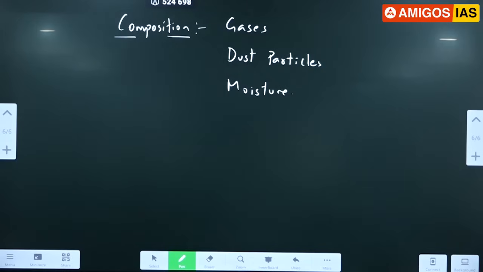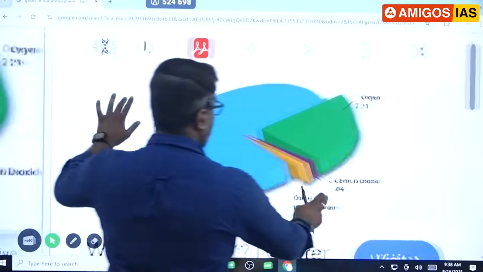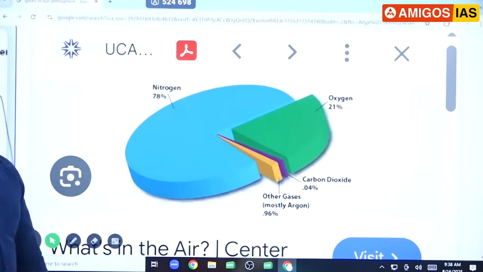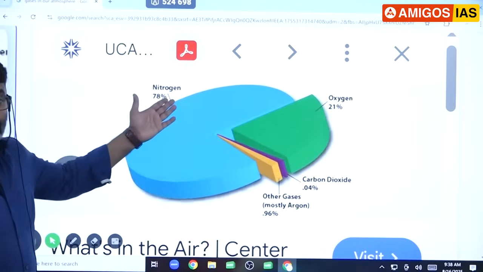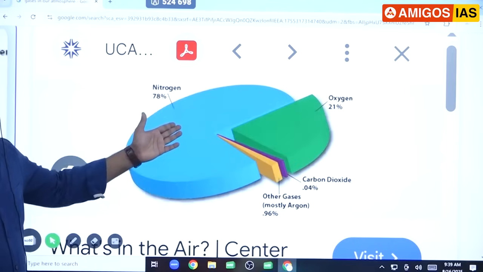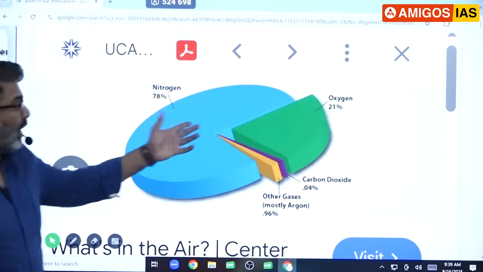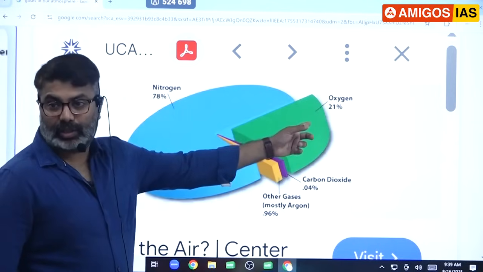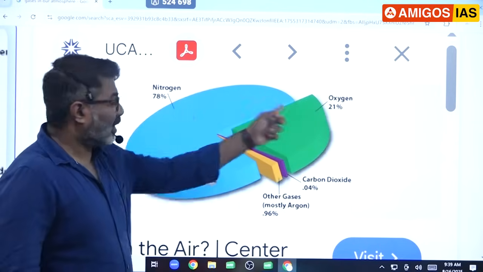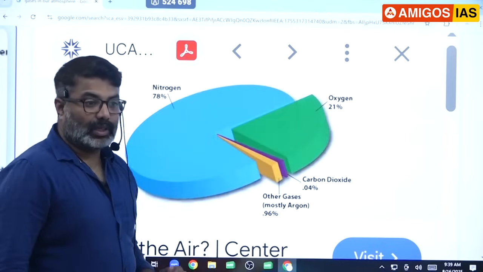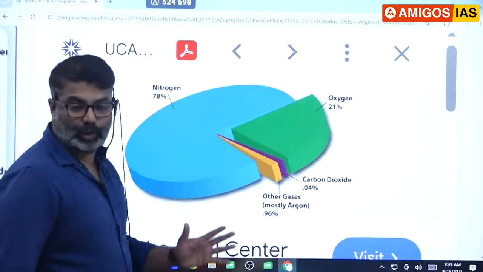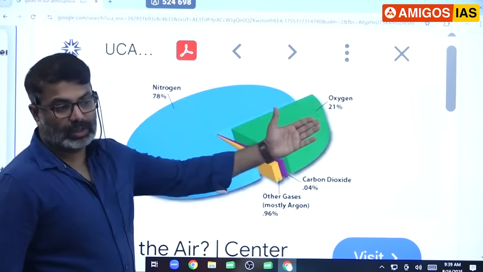Gases, dust particles and moisture. So notice this, the most important gas is nitrogen, 78%. Then 21% is oxygen. So you add these two, 78 plus 21, 99. So 99% of the gases in our atmosphere is made up of nitrogen and oxygen.